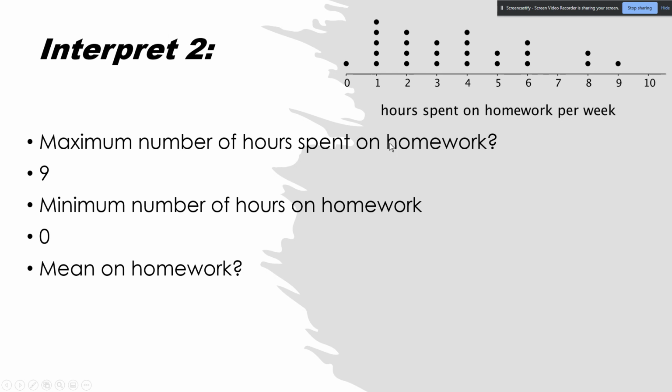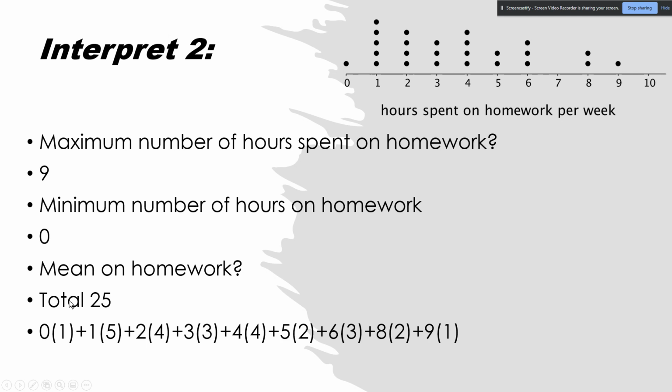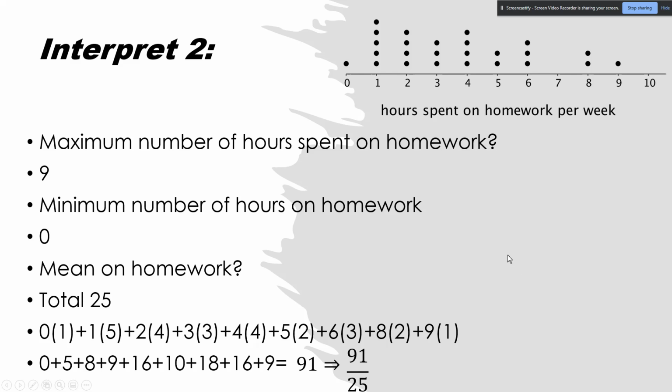And the average on homework. So we add up all our terms, or we can just multiply. We have 1 times 0, 1, 2, 3, 4, 5 times 1. So let's just go ahead and go through that. We count how many we have first, which is 25. Notice that we have 4 2s, 3 3s, 4 4s, 2 5s, 3 6s, 2 8s, and 1 9. Add those up, we get 91. Now we have to divide that by 25.